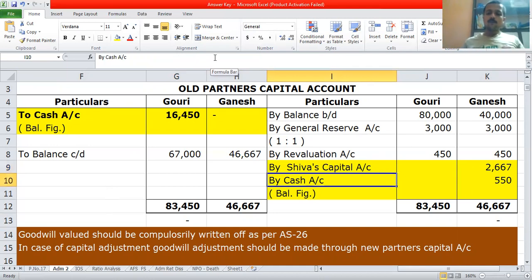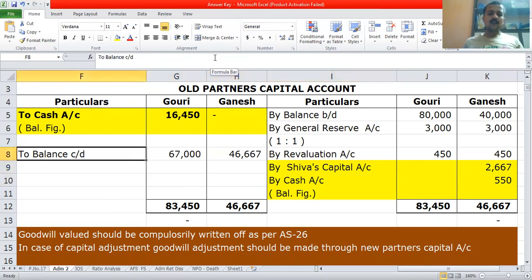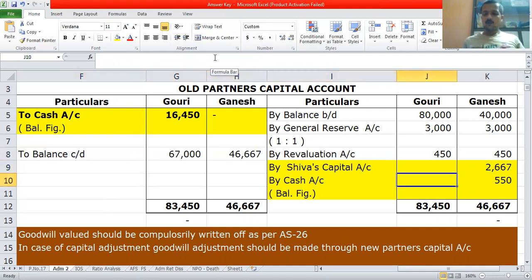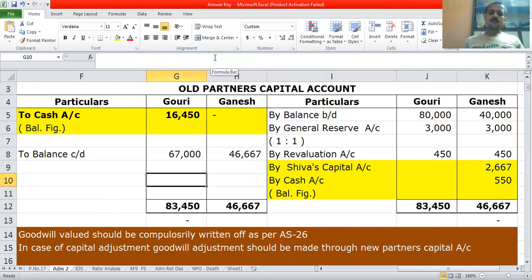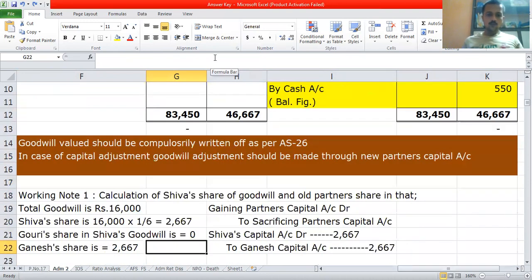Then it will be by cash. When you write the balance carried down, if you remove this 550, you come to know that there is a shortage of 550. That 550 will be brought by Mr. Ganesh. And here there is a deficiency of 16,450, which will be brought by Gauri. You will come to know about this only when you make the total. After doing all this, if you remove this, you will see a difference of 16,450. Once you finish this, you need to go to the balance sheet.